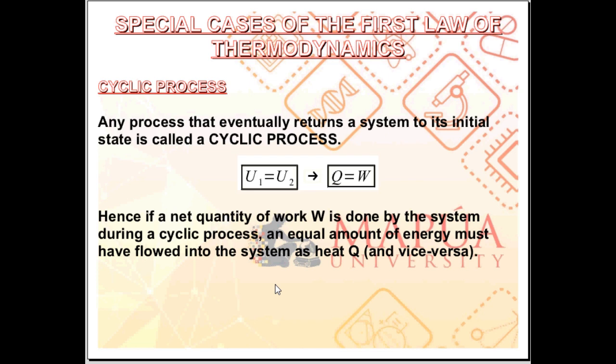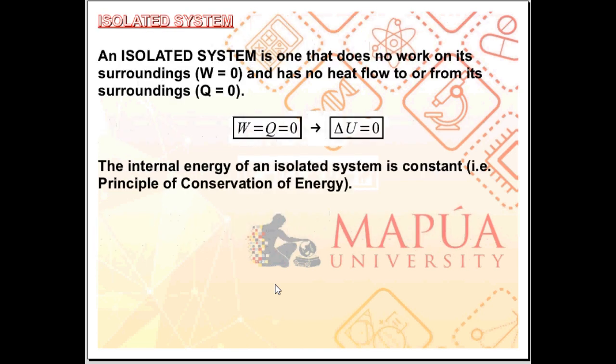The other special case of the first law of thermodynamics is an isolated system. An isolated system is one that does not interact with its surrounding, meaning no work is done on the surrounding and the surrounding does not perform work on the system, so W is 0. No heat flows into the system from the surrounding, and no heat flows out of the system to the surrounding. Q is equal to 0.